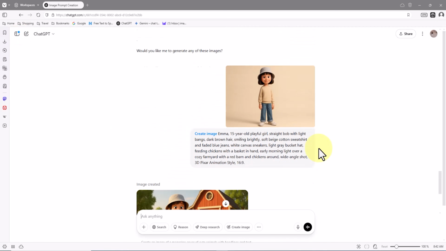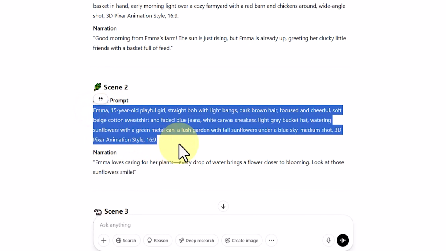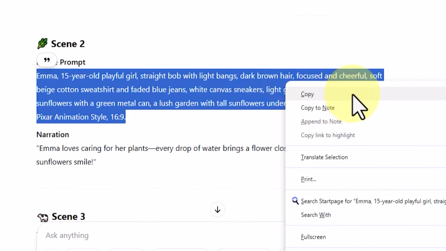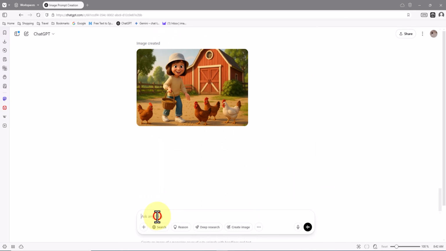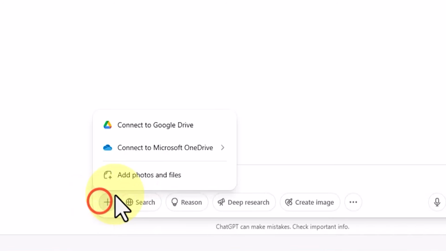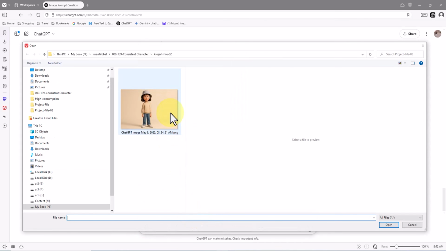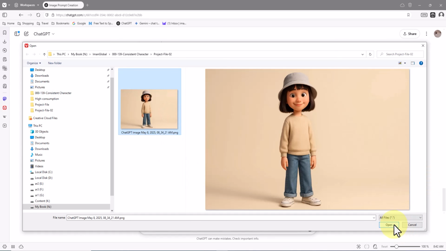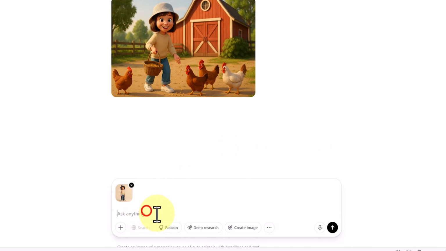Now let's go back to the story scenes. I copy the image generation prompt for scene 2. Of course, I want the main character to appear here too, with a new action, but still consistent and unified. So once again, I click on the plus button at the bottom left of the prompt box, choose Add Photos and Files from the drop-down, and upload the main character image from my hard drive. The thumbnail appears in the top left corner of the prompt box.